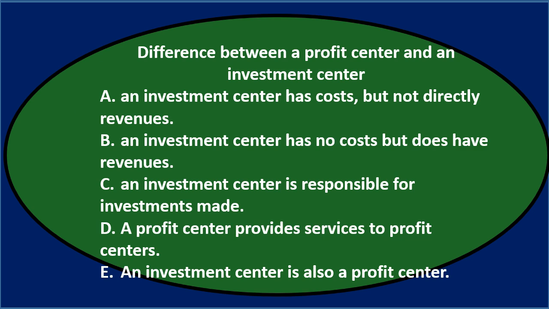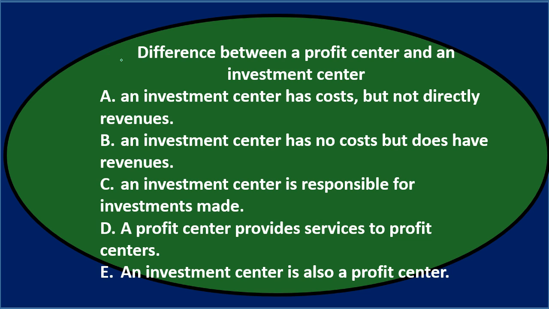Next question, the difference between a profit center and an investment center. A, an investment center has costs but not directly revenues. B, an investment center has no costs but does have revenues. C, an investment center is responsible for investments made. D, a profit center provides services to profit centers. And E, an investment center is also a profit center. Let's go through this again using the process of elimination.